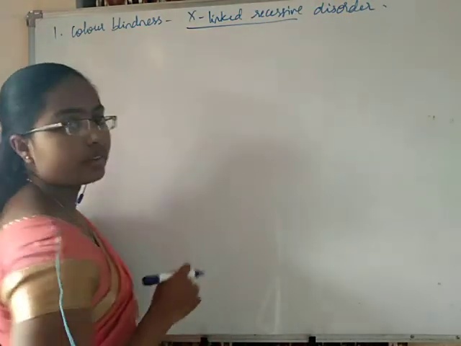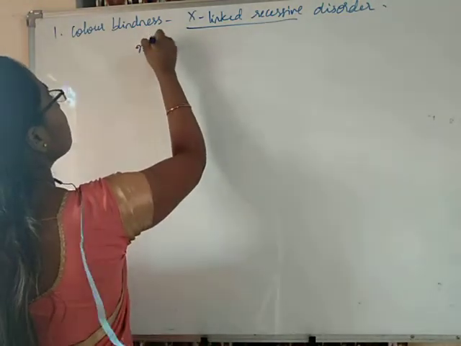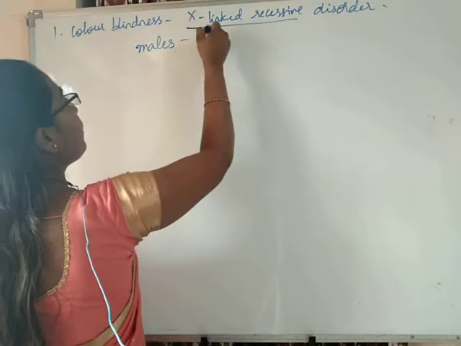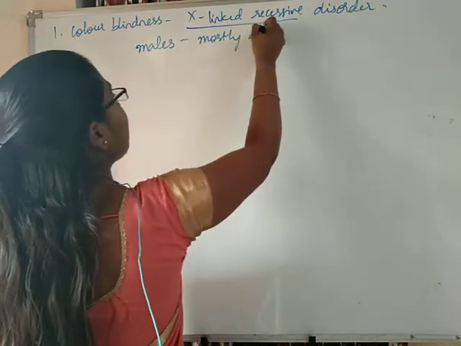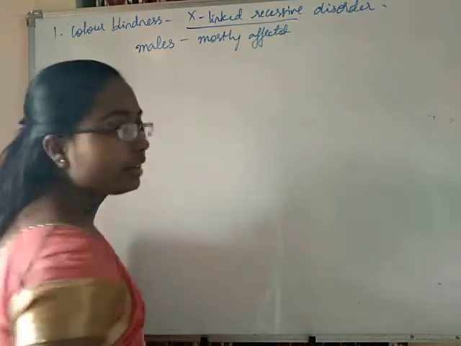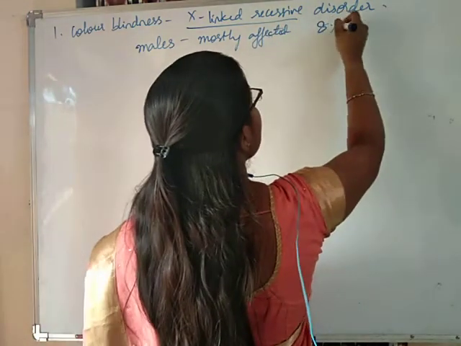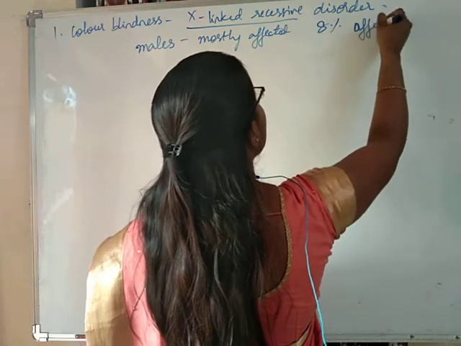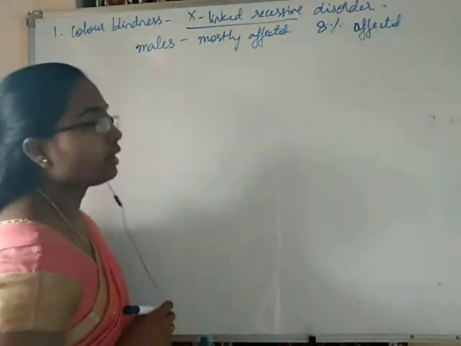Males are mostly affected because it is X-linked recessive. Nearly 8% of the total males are affected.